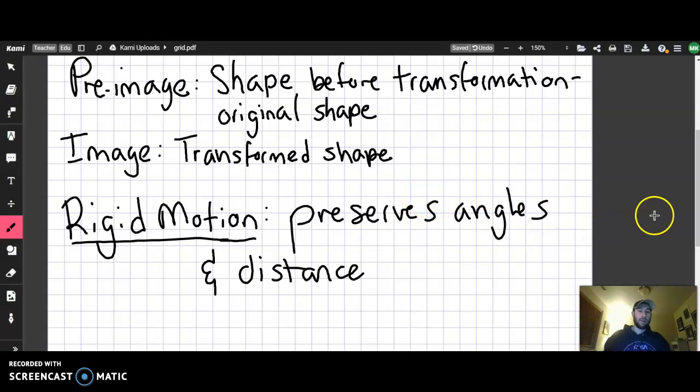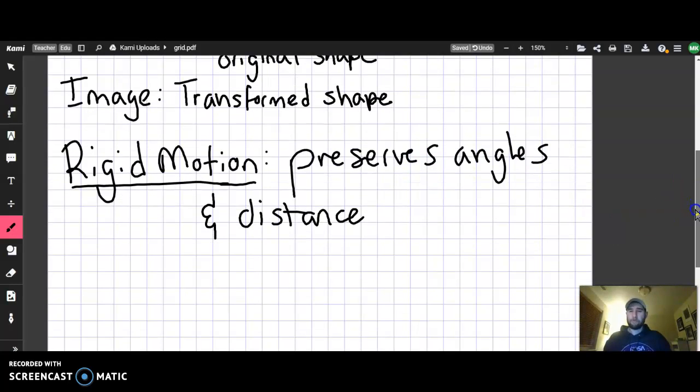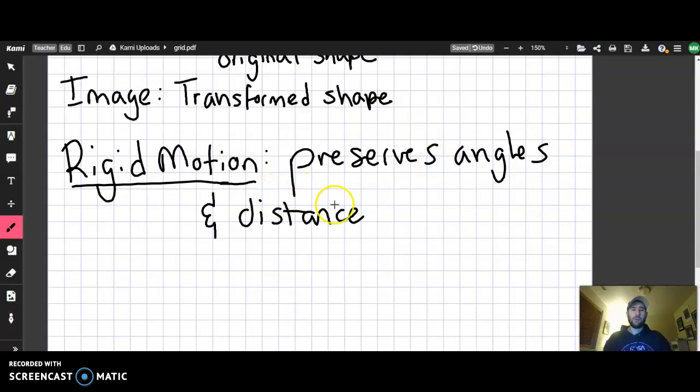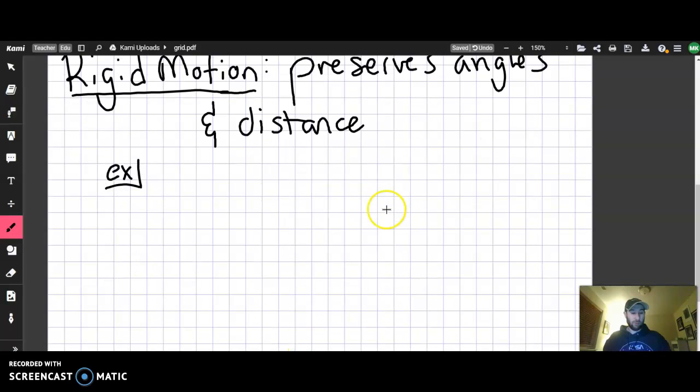Let me go a little bit more into that. So when I say a rigid motion preserves angles and distance, really what I'm trying to describe is what the shape looks like and how big it is. If we go back to the example about the triangle here. Don't you like my triangle? I think it looks pretty cool, except I want my triangle to be a little bit bigger for this example.